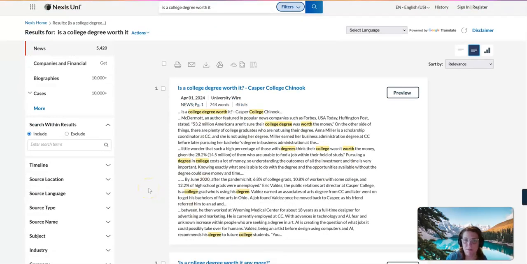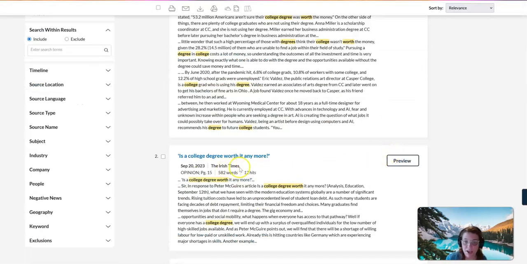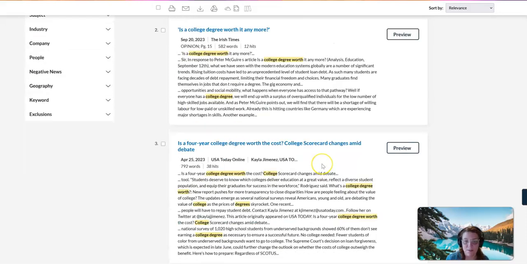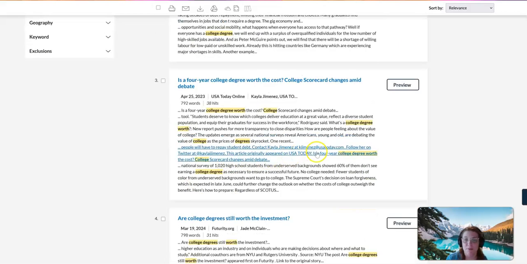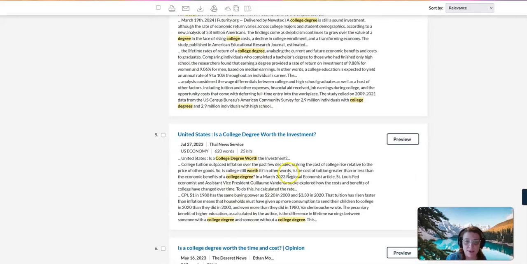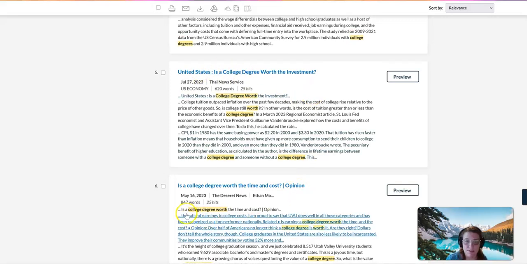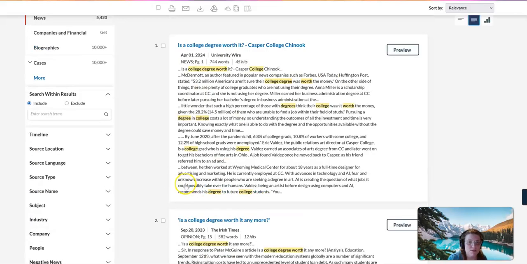So here we've got Casper College Chinook. I'm guessing this is probably a college newspaper. Yeah, it's from University Wire, so that's where it's coming from. The Irish Times, so an international newspaper. USA Today Online, right? You've probably heard of that. You've probably read USA Today before. Futurity, I don't know what that is. Thai News Service, but this is a US based news. So you get all these news sources, okay?